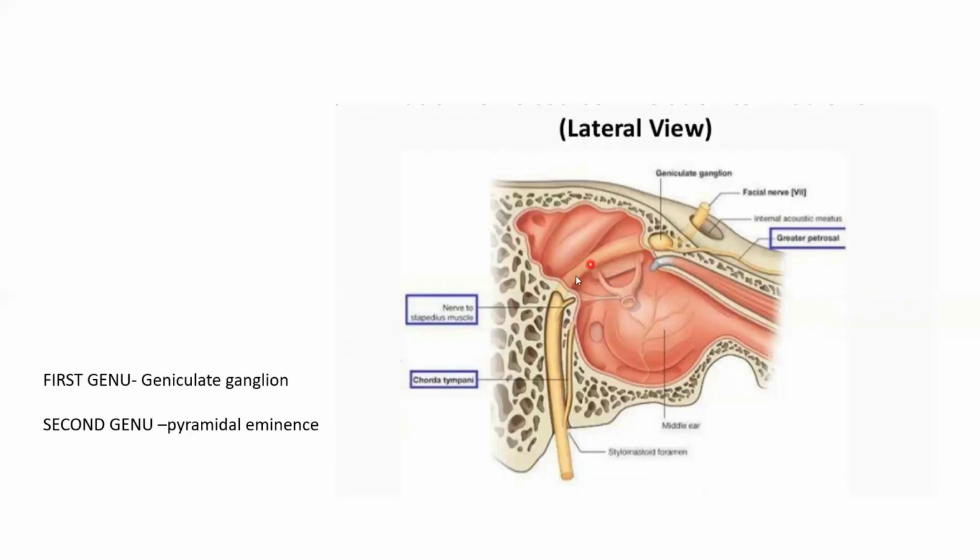The second segment is the horizontal course below the lateral semicircular canal, which we call the tympanic segment. It is seen over the medial wall of the middle ear. And the third segment, the mastoid segment, runs vertically downwards over the posterior wall of the middle ear. So this is the first genu I told you, which has the geniculate ganglion. The second genu is in relation to the pyramidal eminence.